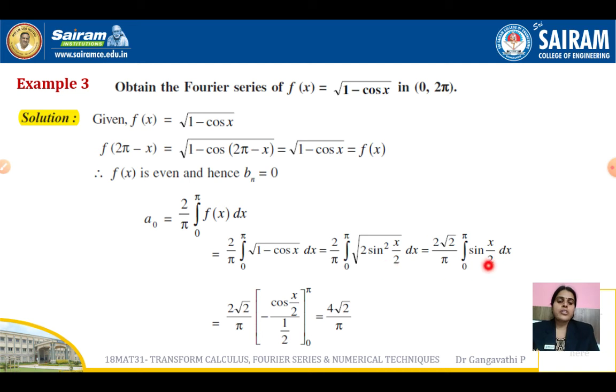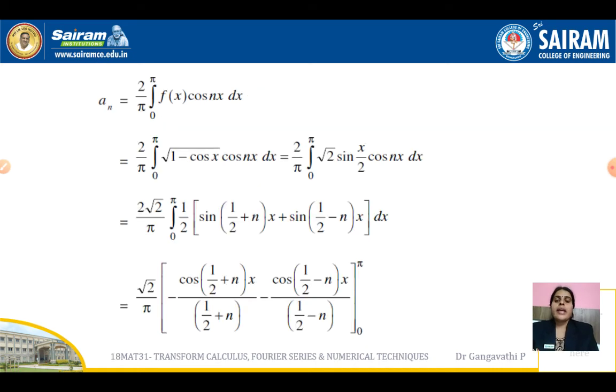And sin x by 2, and on integrating and substituting, we get a0 equal to 4 root 2 by pi. It is better to work it out and check your answer. And an, the formula is this. Actually it is 1 by pi, since it is an even function, integral 0 to 2 pi can be written as 2 times the integral from 0 to pi.